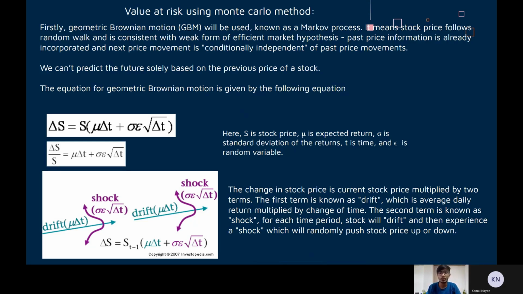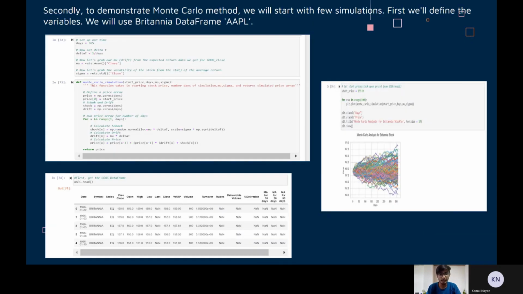The most common model used is the geometric Brownian motion, or the GBM method. The Britannia data frame AAPL is used to demonstrate the Monte Carlo simulation, and we have estimated that for every investment of $159.33 made at the beginning, we are 99% confident that we would face a loss or a risk value of $7.75.